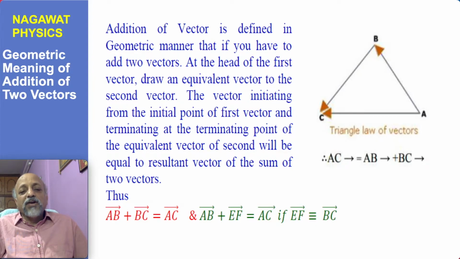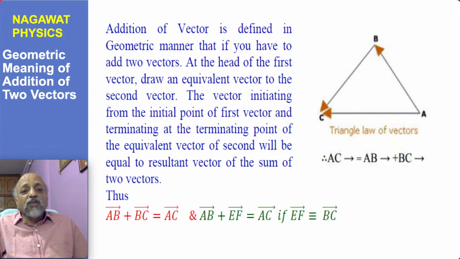So in that manner the addition of vectors has been defined, and you can also say that AB plus EF is also equal to AC if EF is an equivalent vector to the BC vector. So in the geometric case, but if the vector which you are having, EF, is not starting from B, then what you can do is draw an equivalent vector in such a manner that it starts from the point B, and you can obtain geometrically the addition of two vectors.